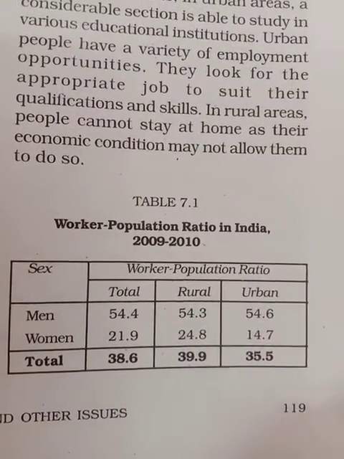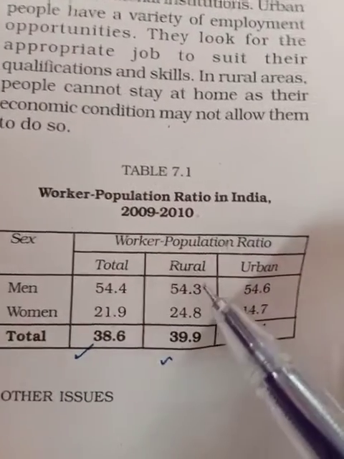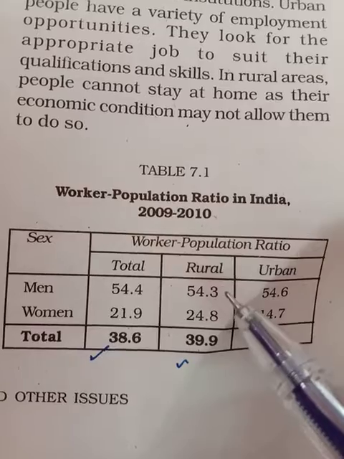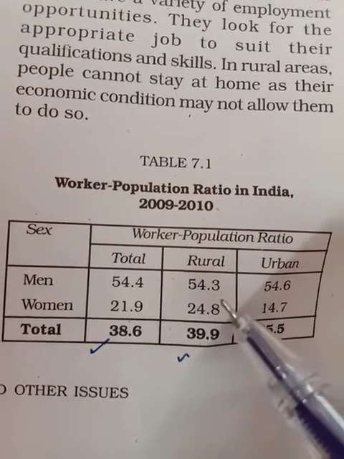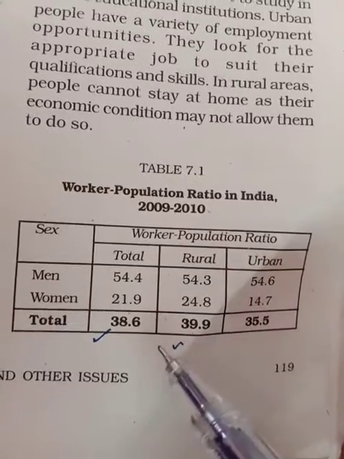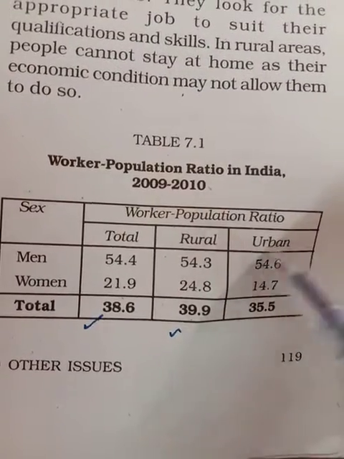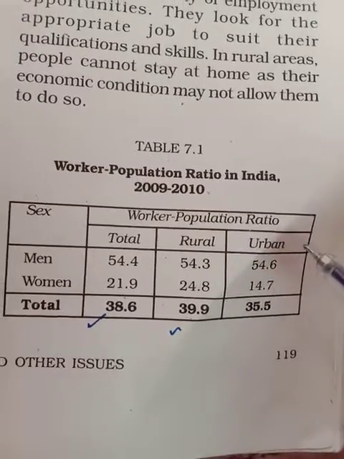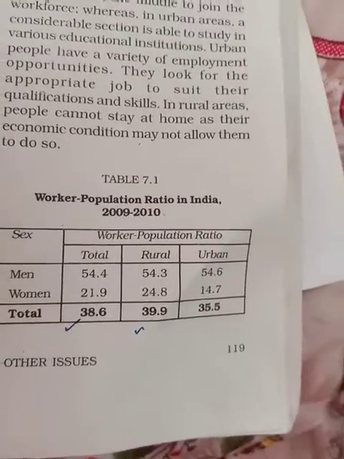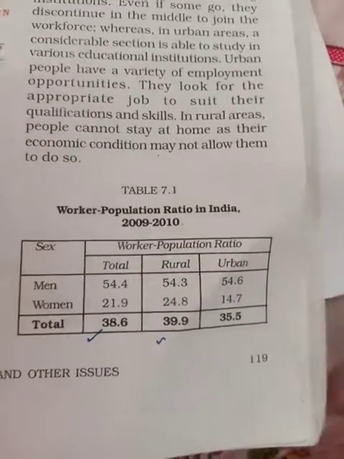And so it is indicated from the table that out of 100, 54 men belong to rural area, suppose out of 100 workers, and 54.6 belong to urban area. And for the women, only 24.8 out of 100 belong to rural, and out of 100 only 14.8 belong to the urban area, who are working, who are considered as workers or employed in some economic activity.